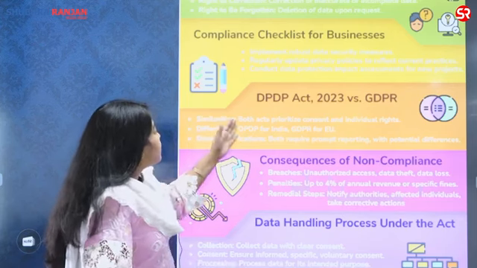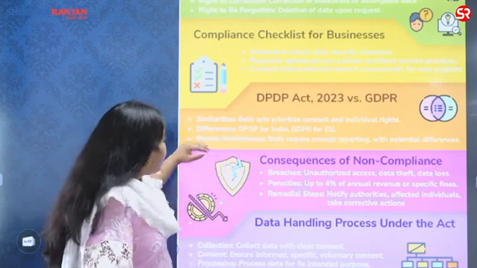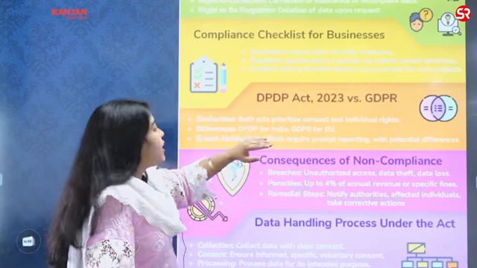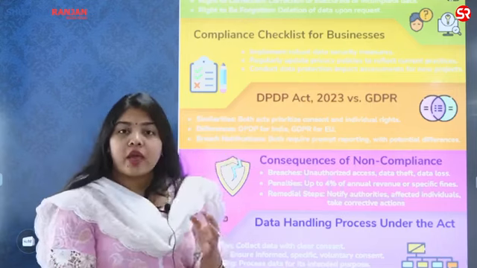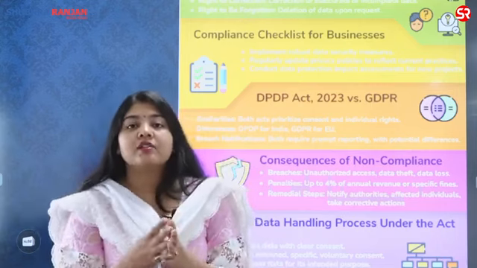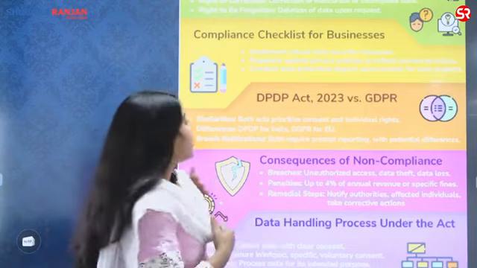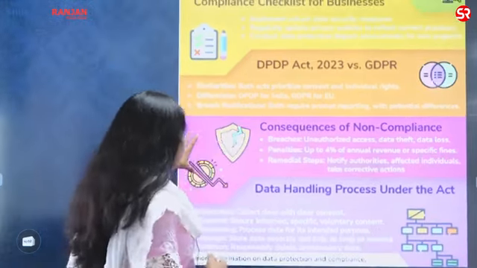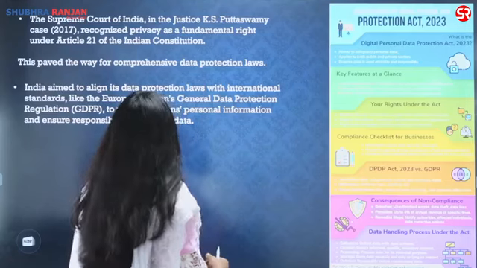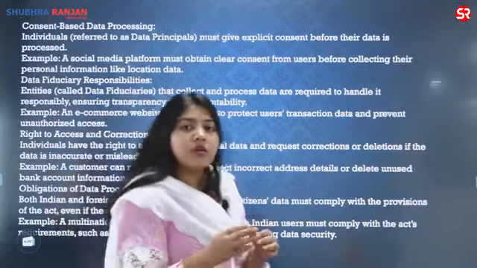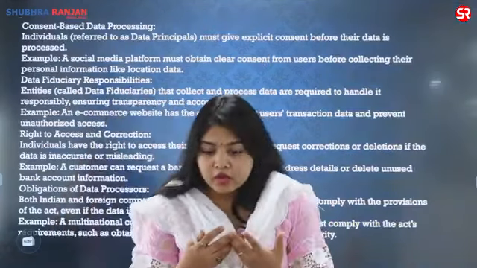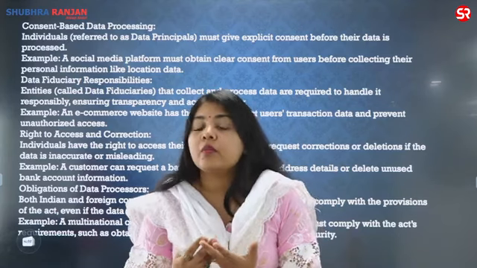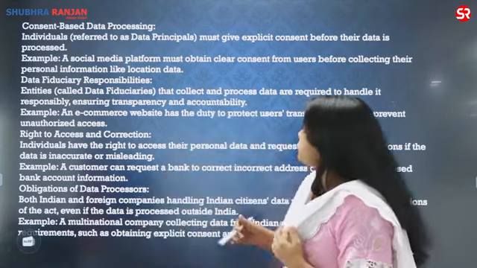Differences is it is for India, that is for EU, and breach notification both require the prompt reporting. So from where we have got this act, what is our motivation? It is the act from the European Union. What are the consequences? Of course, there are penalties and there are different kinds of punishments that can be given here.